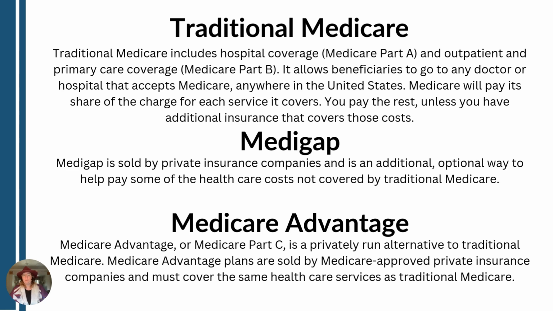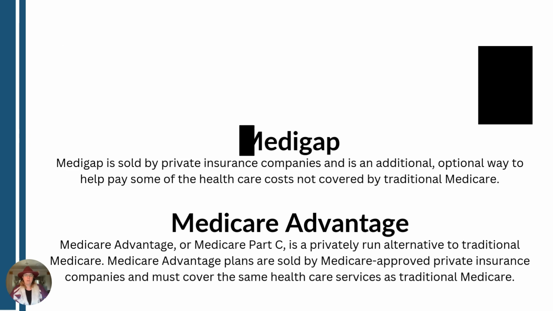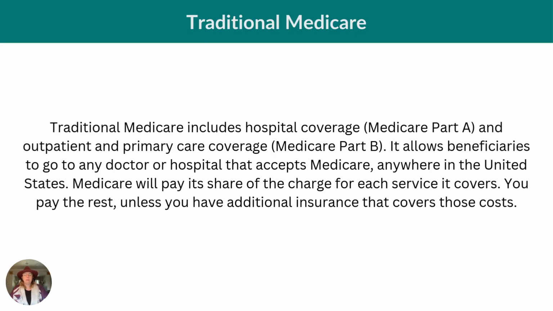Medigap is sold by private insurance companies and is an additional optional way to help pay some of those healthcare costs not covered by traditional Medicare. And finally, Medicare Advantage or Medicare Part C is a privately run alternative to traditional Medicare. Medicare Advantage plans are sold by Medicare-approved private insurance companies and must cover the same healthcare services as traditional Medicare. As we go through these, remember there may be some exceptions to the advantages and the disadvantages that we talk about. We're going to walk through some of the advantages and disadvantages for each of these plan types, so let's go ahead and start with traditional Medicare.